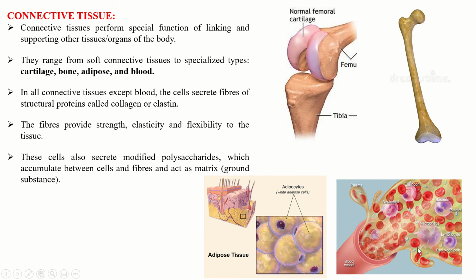You have to keep that in mind. The fibers provide strength, elasticity, and flexibility to the tissue. These cells also secrete modified polysaccharide, which accumulates between cells and fibers and acts as a matrix. Ground substance is the region between the cells. That is called the matrix.